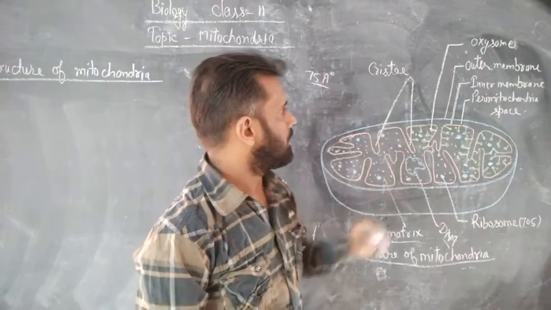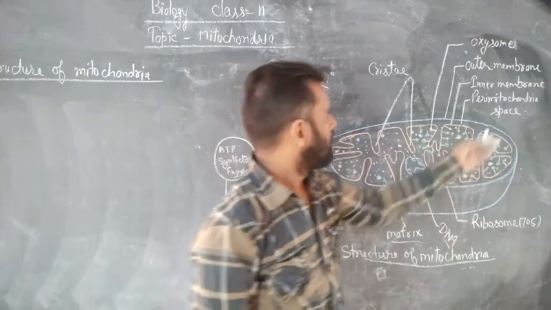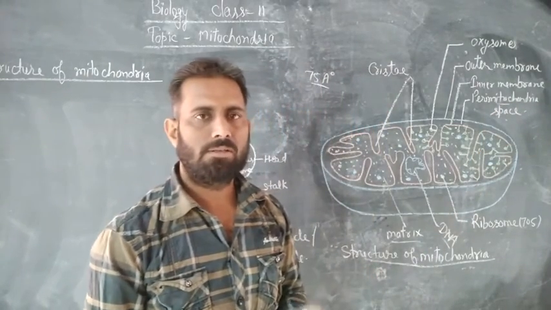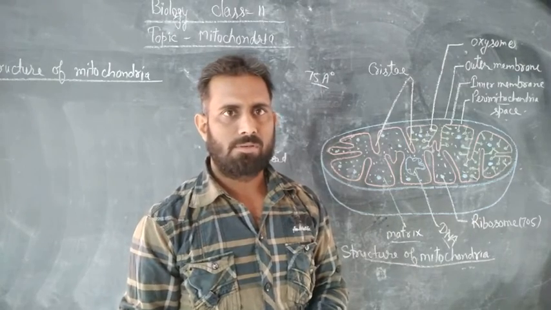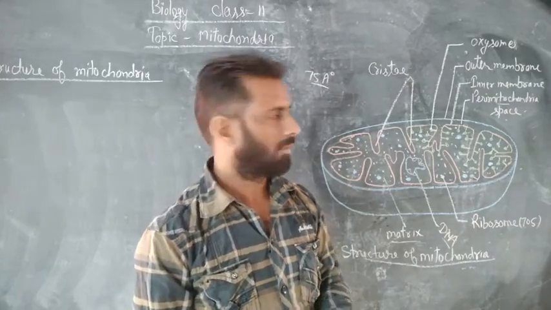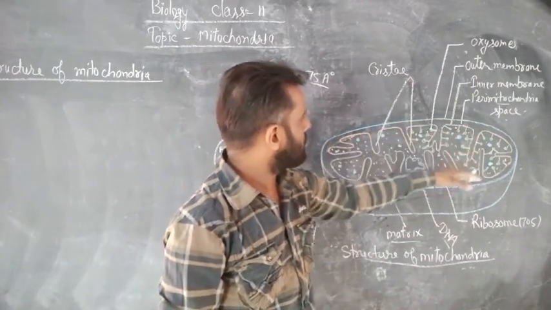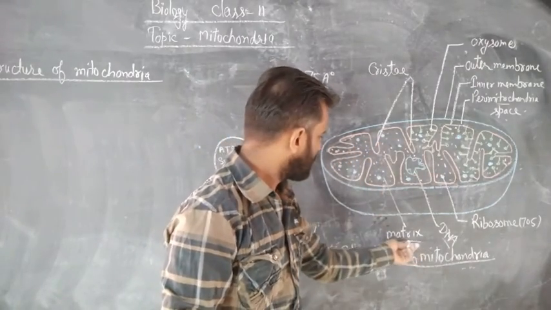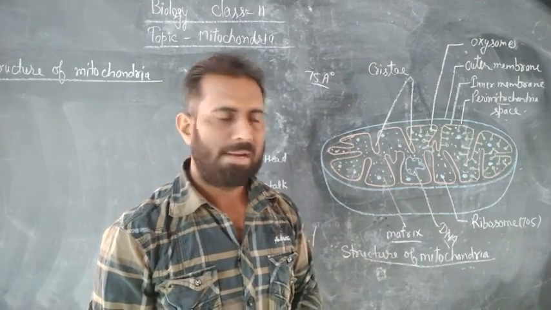Okay. In between both membranes, a broad space is found, which is called perimitochondrial space. This space contains respiratory enzymes which perform oxidative phosphorylation. Okay. The part which is surrounded by the inner membrane is called matrix.